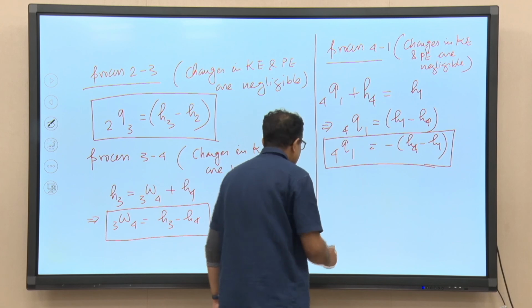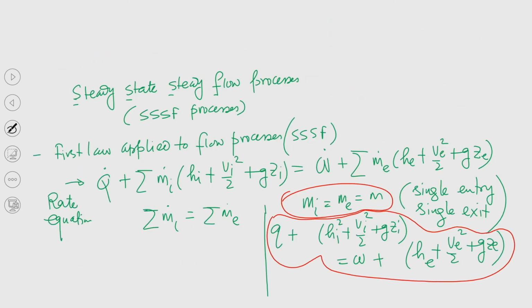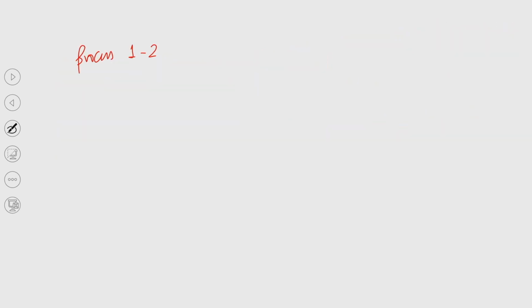Finally, you are left with one process, that is process 1 to 2, the pumping process. Again, changes in kinetic energy and potential energy are negligible.